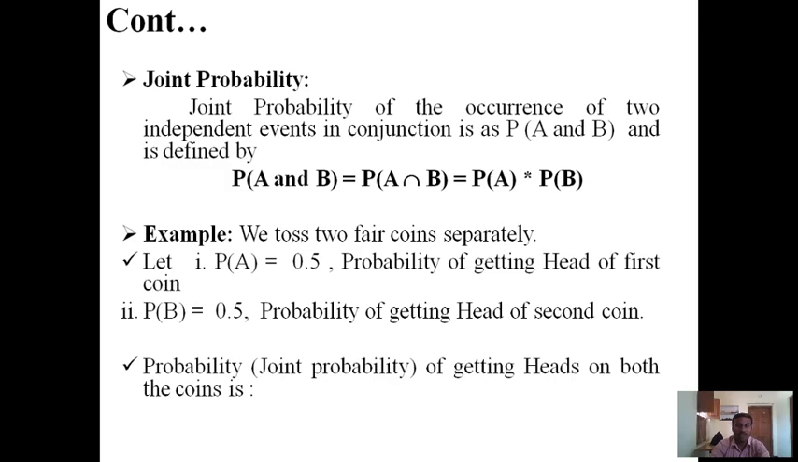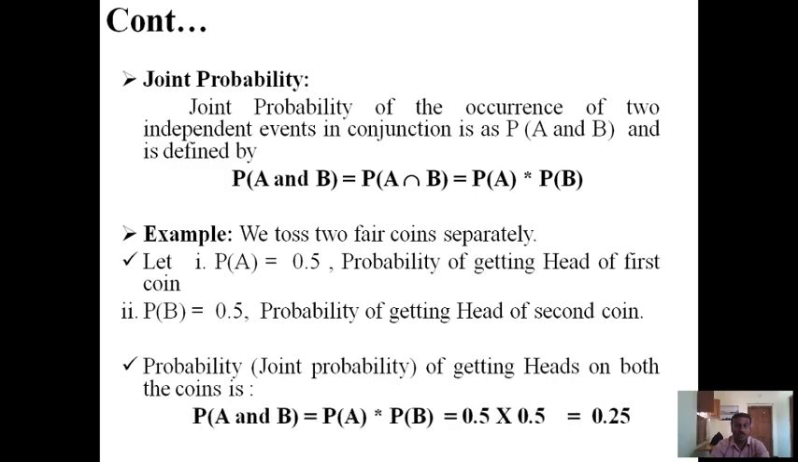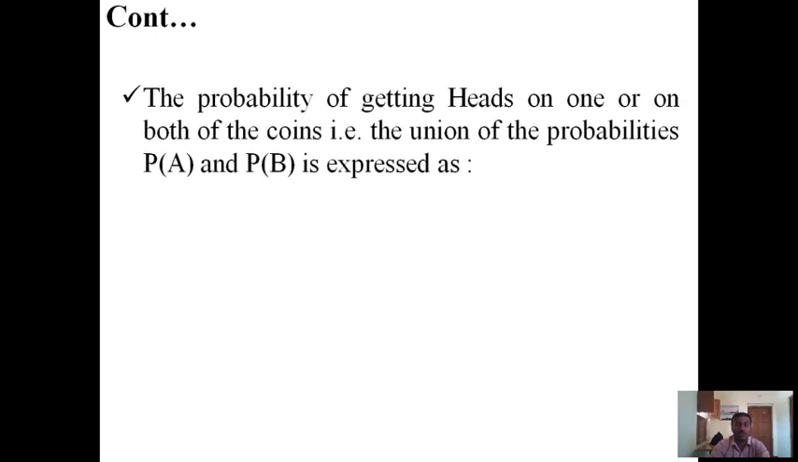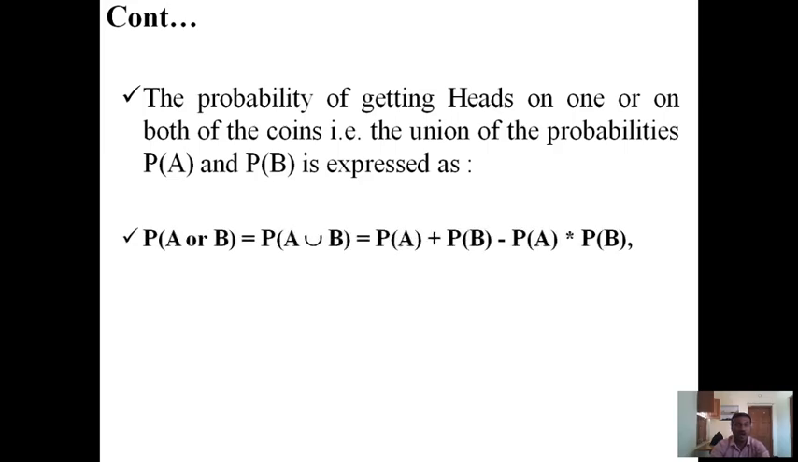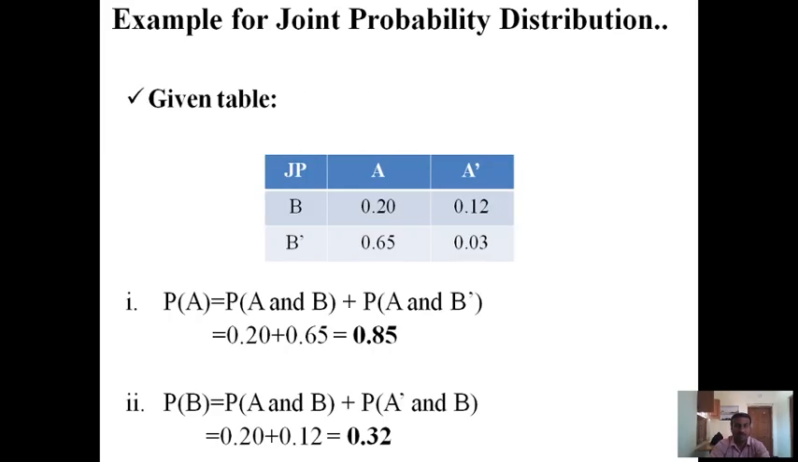Joint probability of getting heads on both coins is probability of A and B is equal to probability of A into probability of B, which is equal to 0.5 into 0.5, which is equal to 0.25. The probability of getting heads on one or on both of the coins, that is the union of the probabilities P of A and P of B, is expressed as P of A or B is equal to P of A union B is equal to P of A plus P of B minus P of A into P of B, which is equal to 0.5 plus 0.5 minus 0.25 is equal to 0.75.